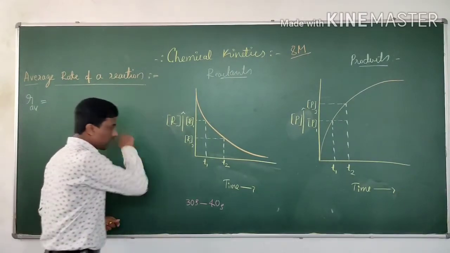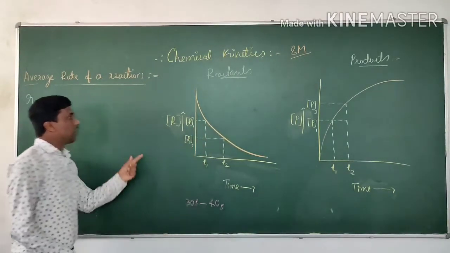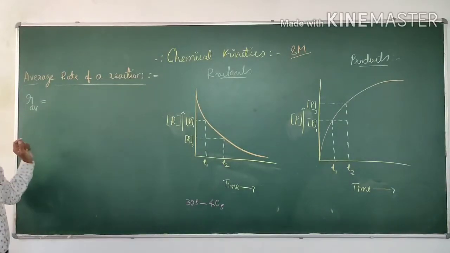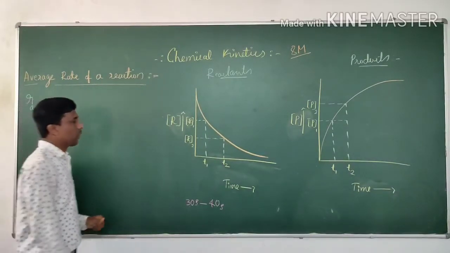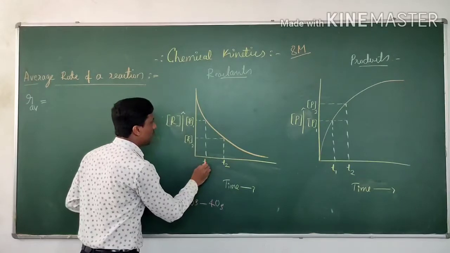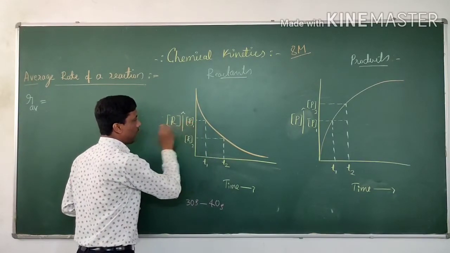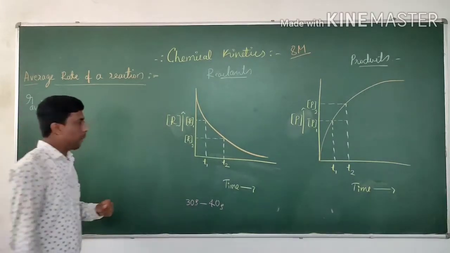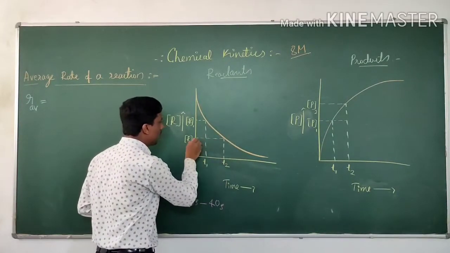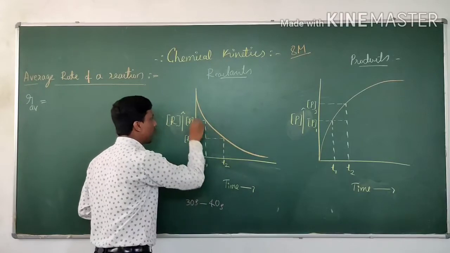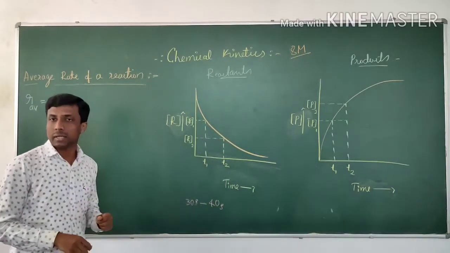For the products, and for the reactants, I can calculate the average rate of a reaction by using this graph. Consider at time t1, the concentration of the reactants is R1. At time t2 it is R2. It is decreasing. Look here, it is decreasing.